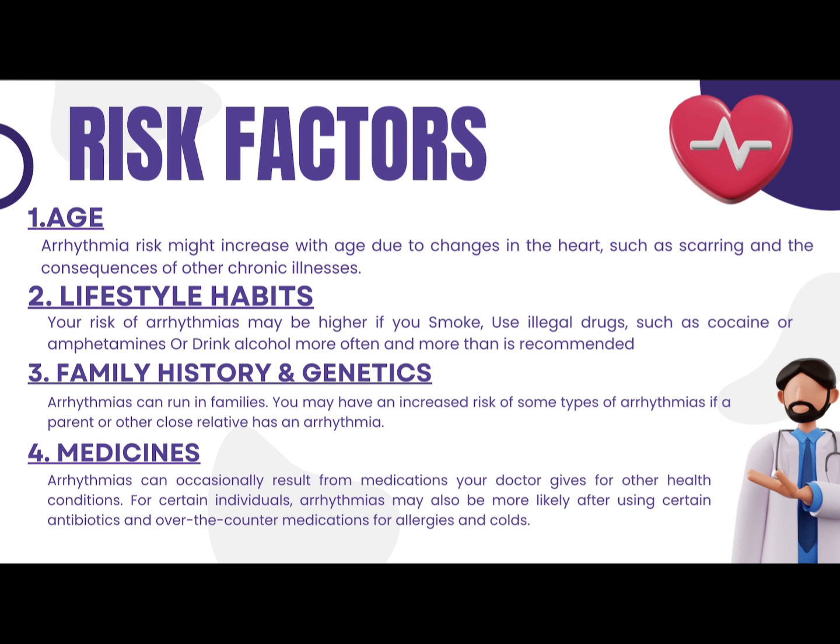For the risk factors, number one is age. Arrhythmia risk might increase with age due to the changes in the heart, such as scarring and the consequences of other chronic illnesses. Second one is lifestyle habits. Your risk of arrhythmias may be higher if you smoke, use illegal drugs such as cocaine or amphetamines, or drink alcohol more often and more than is recommended. Third one is family history or genetics. Arrhythmias can run in families. You may have increased risk of some types of arrhythmias if a parent or other close relative has arrhythmia.